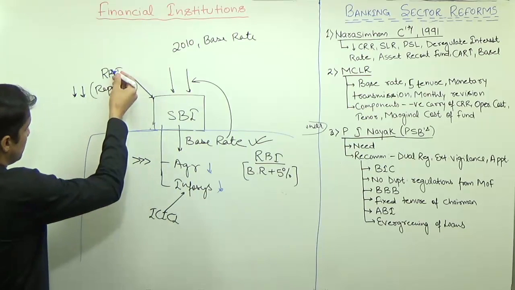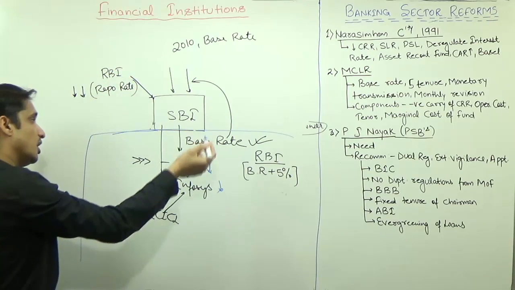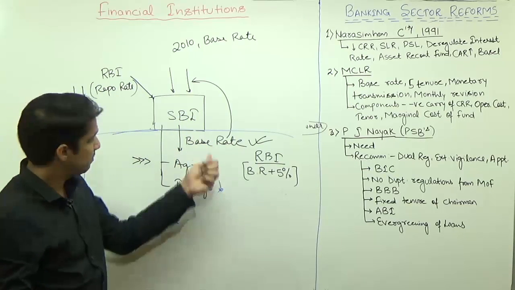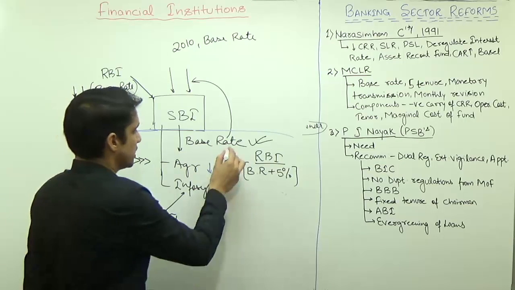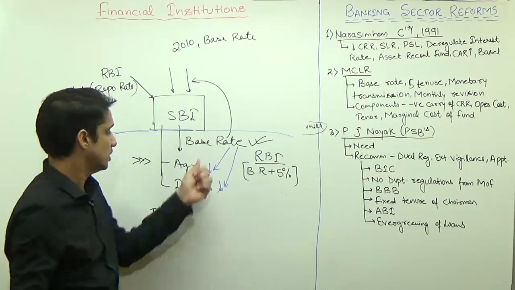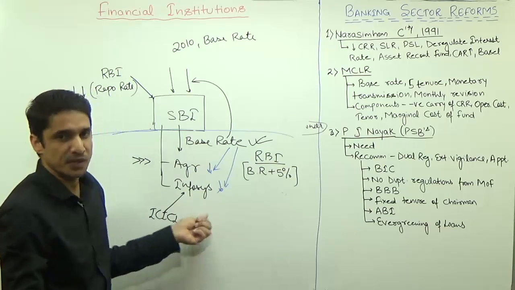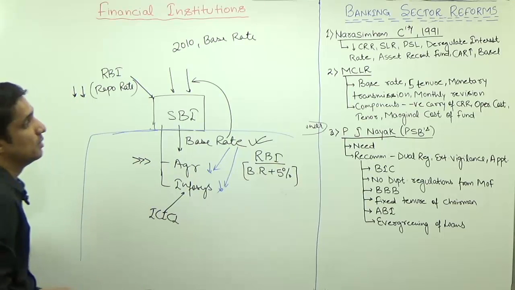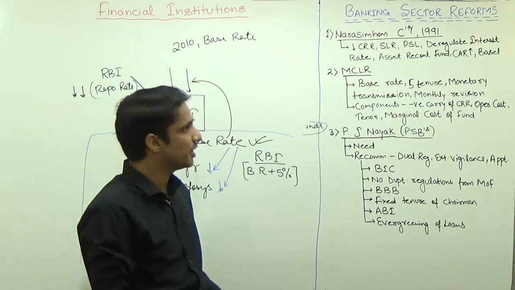And even though RBI decreased the repo rate, again it was the discretion of SBI to decrease the base rate or not. And base rate was the rate which decided the rate at which loans would be given to these different sectors. So there was no one-to-one relationship, and this is known as monetary transmission.